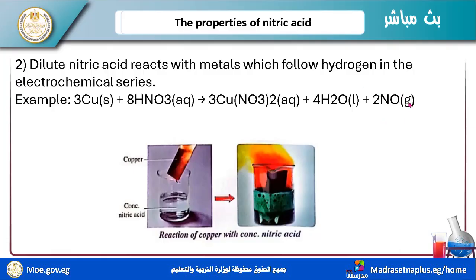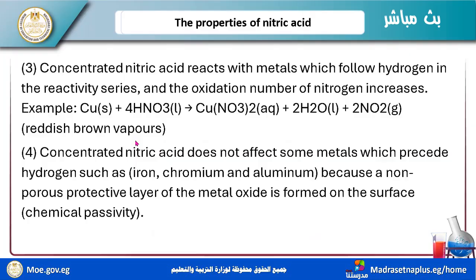So when concentrated nitric acid reacts with copper, it differs from diluted nitric acid with copper. When it reacts with concentrated nitric acid, it forms NO2 directly. See this equation? NO2 directly.